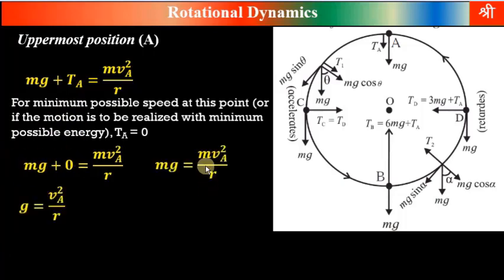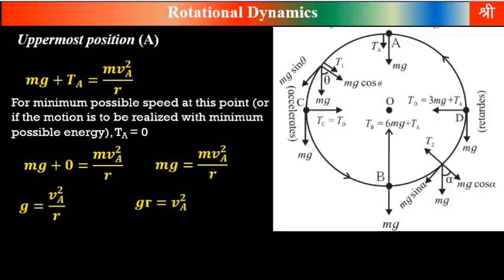So by keeping Ta equal to zero, we get this next step. From this step, we have got this step. Now, take cross multiplication, we get Gr equal to Va square. Now, take square root of both sides. By taking square root of both sides, we get the expression for minimum velocity at topmost position. This is the expression for minimum velocity at topmost position.